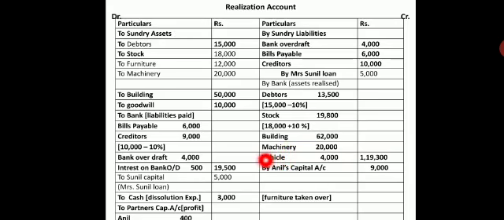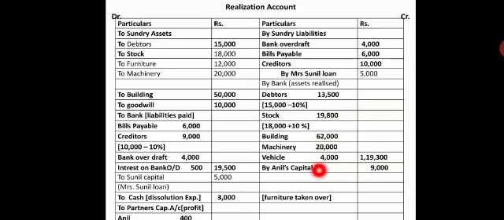Now coming to vehicle. Vehicle is taken into consideration at the time of realization. It is an unrecorded asset because we do not see the vehicle when transferring the assets and liabilities to the realization account. So the vehicle, being unrecorded, is now considered and entered with the other fixed assets, 4,000. So total assets realized come to